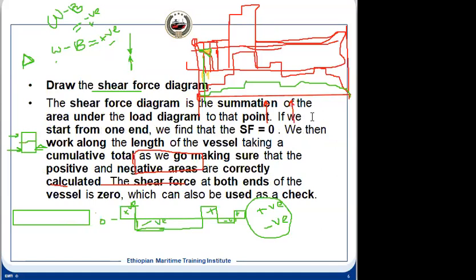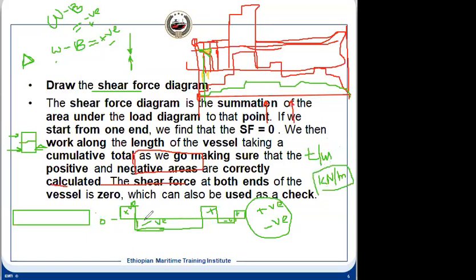So how will you draw the shearing force diagram? This is the load diagram we have got, and now we can easily draw the shearing force. This load we have calculated per meter. For example, this is tonne per meter, and if you multiply it by g, we can find kilonewton per meter. That is the load diagram.